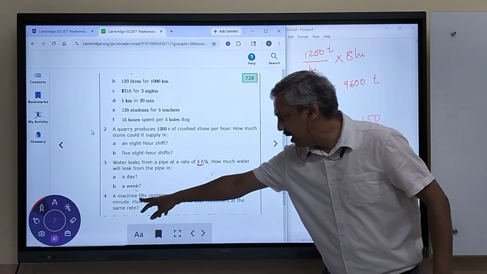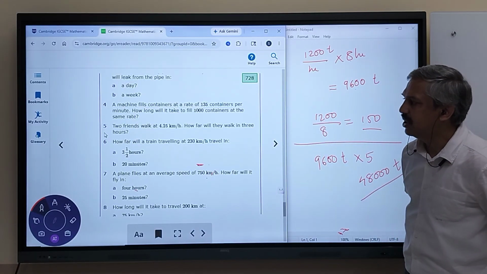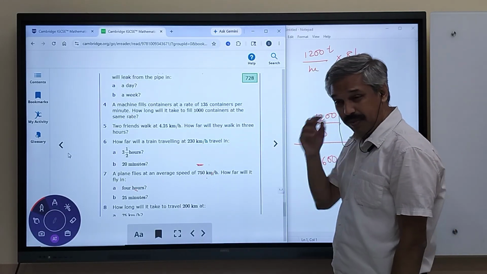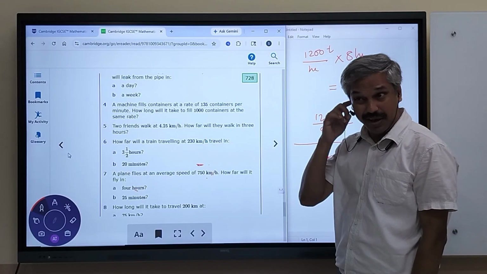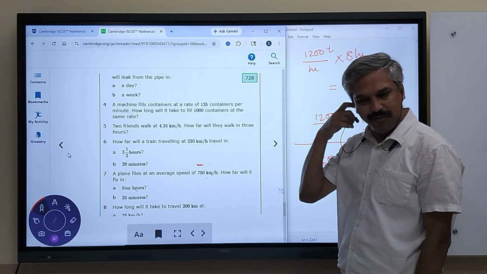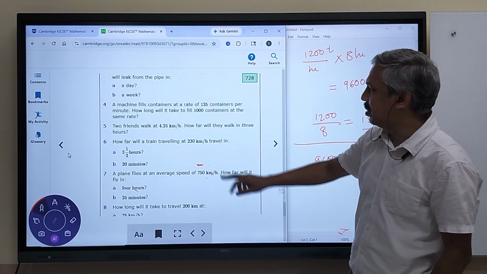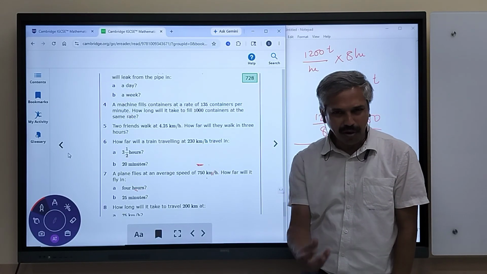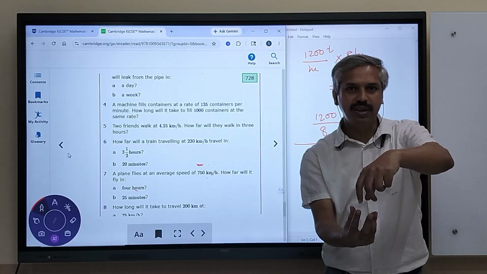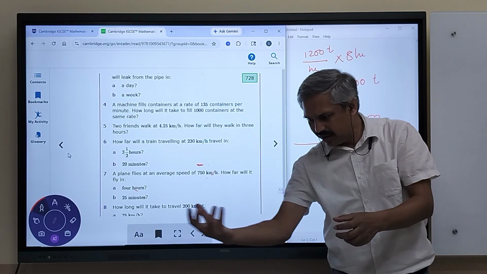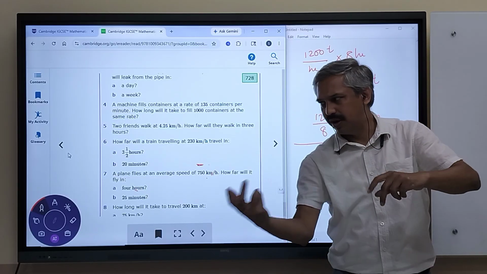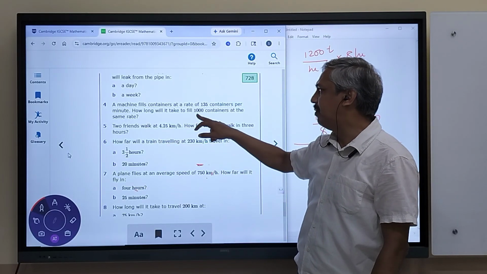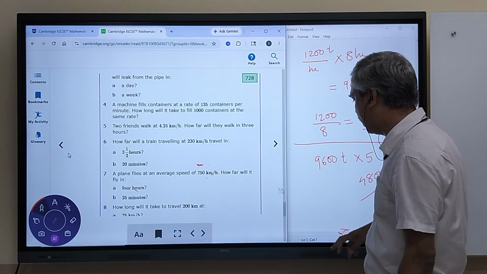You get the answer. A machine fills containers at a rate of 135 containers per minute. Now this must be something very special. 135 containers is huge. Or maybe it is my mistake. I was thinking about the containers on a ship. This is impossible. Maybe there are some very small containers like pet bottles, and the machine fills that with the cold drink, then moves, and the next pet bottle is filled, next 135 such bottles or containers in 1 minute. How long will it take to fill 1,000 containers at the same rate?